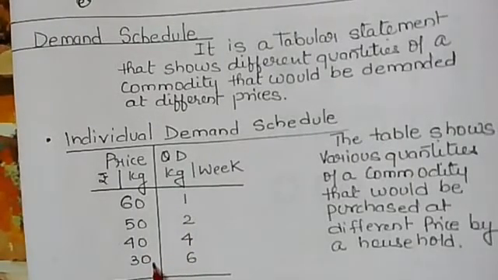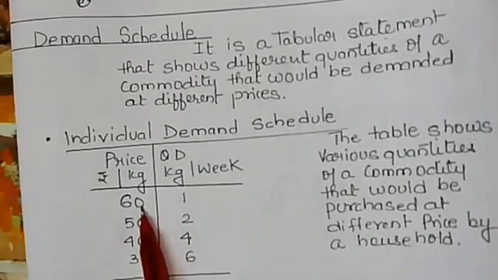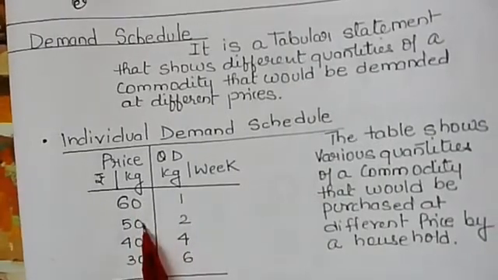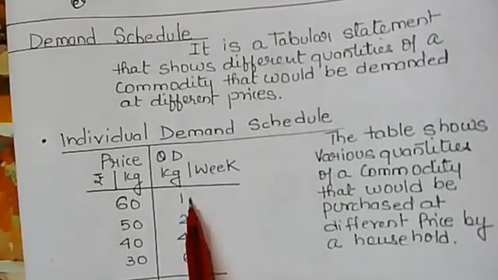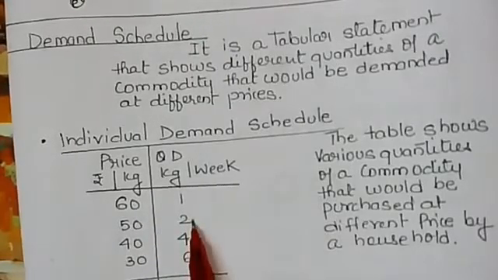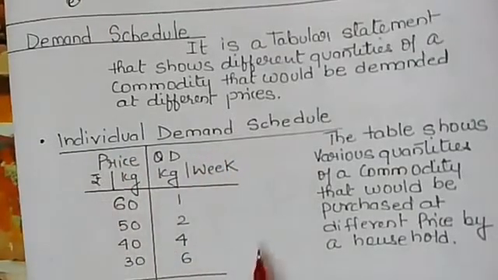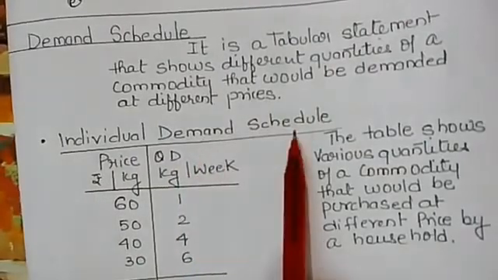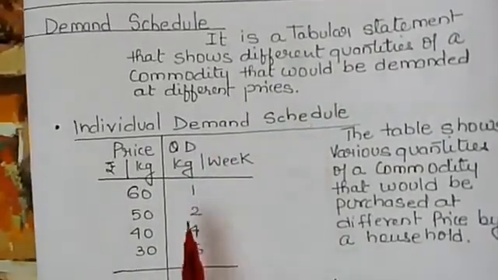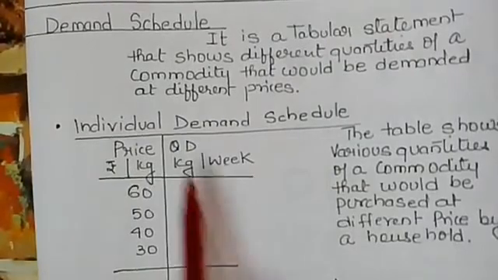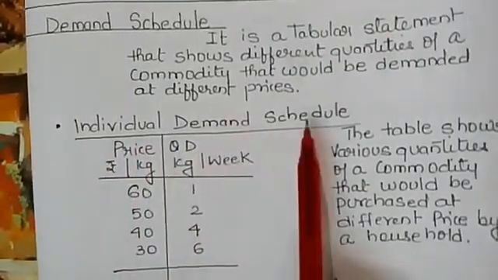When the price of apple falls from 60 to 50, the quantity demanded increases from 1 kg a week to 2 kg a week. This is known as demand schedule, and it is for a single household, so it is known as individual demand schedule.